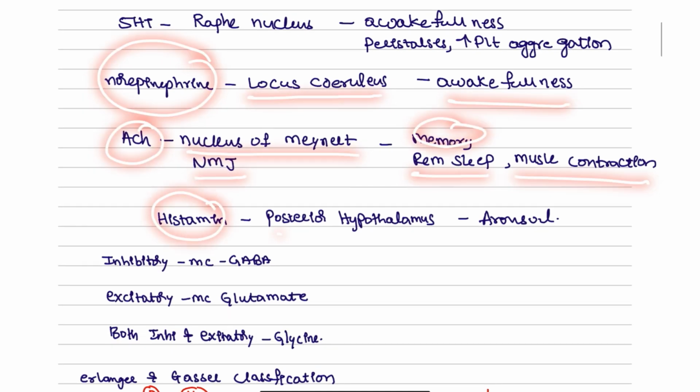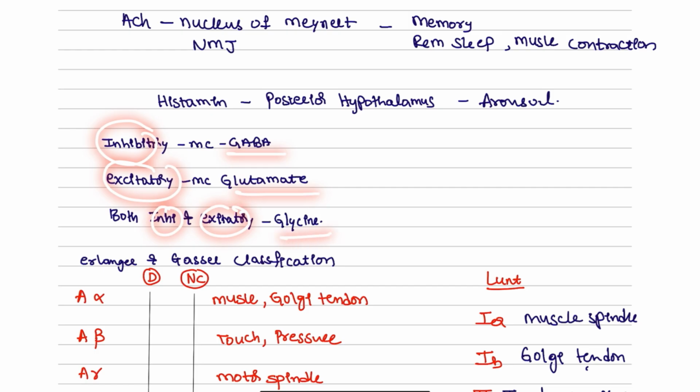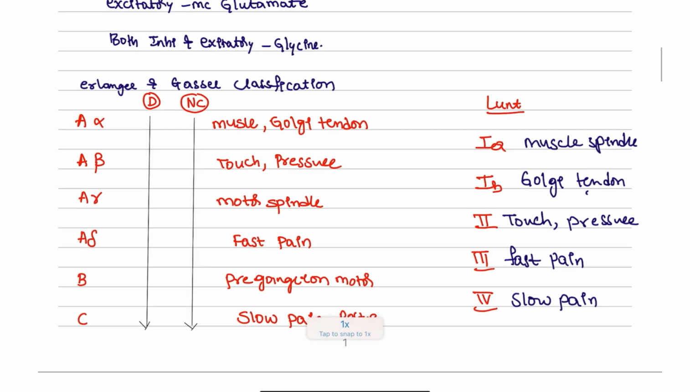And histamine is present in the posterior hypothalamus for the arousal of our body. Next, inhibitory, the most common is the GABA, excitatory is the glutamate, but both inhibitory and excitatory is the glycine.